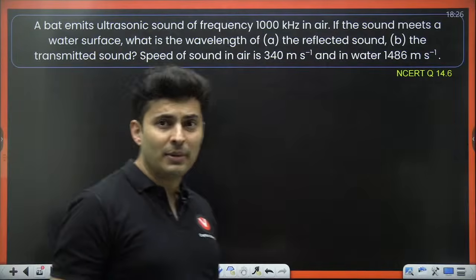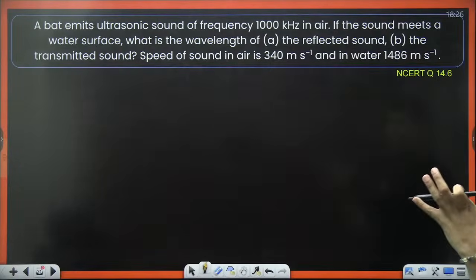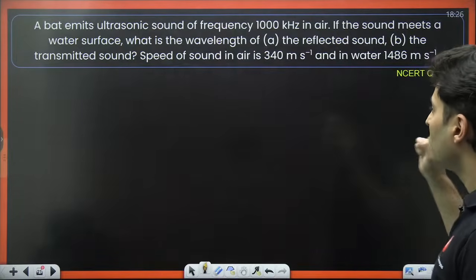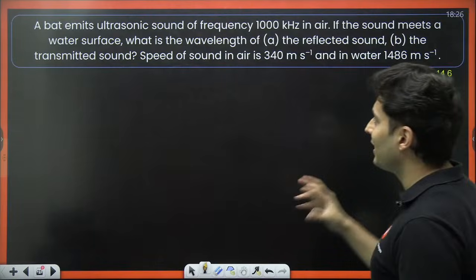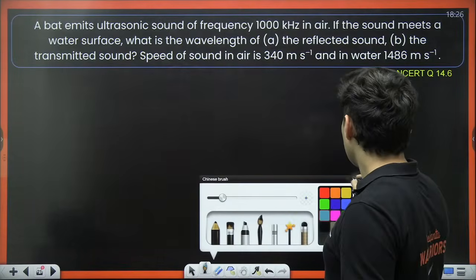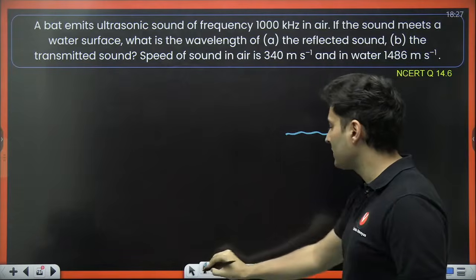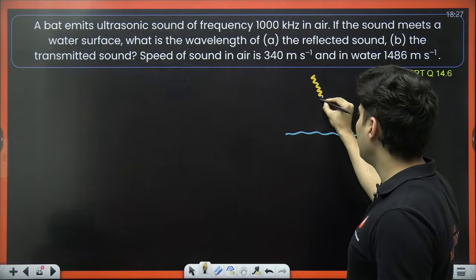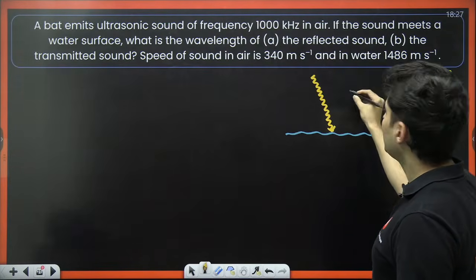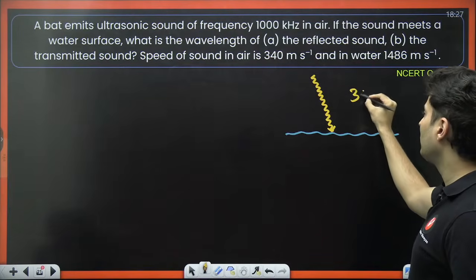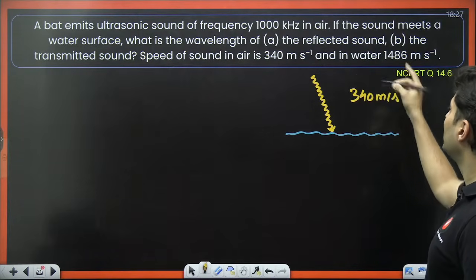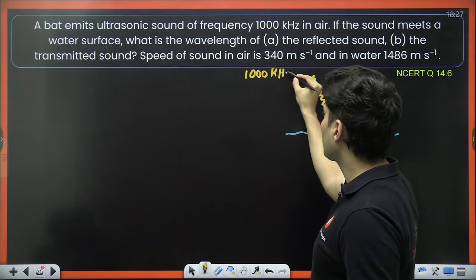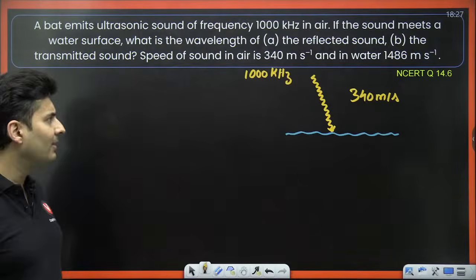A bat emits ultrasonic sound of frequency 1000 kilohertz in air. If the sound meets a water surface, what is the wavelength of the reflected sound and the transmitted sound? There is this water surface, and the sound is coming from air, having some wavelength. The speed of sound in air is 340 meters per second, and the frequency is 1000 kilohertz. First, can we find the wavelength in air?